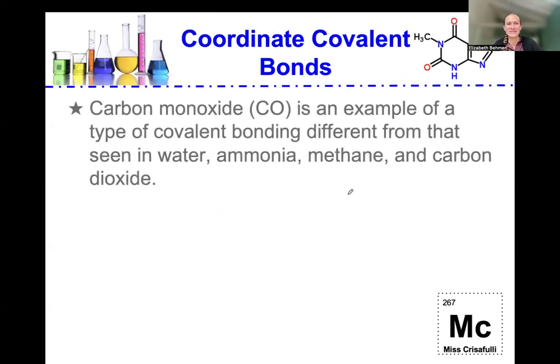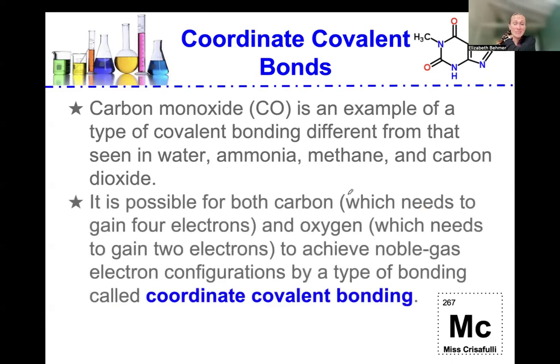Coordinate covalent bonds. Carbon monoxide is an example of a type of covalent bonding different from that seen in water, ammonia, methane, and carbon dioxide. It is possible for both carbon, which needs to gain 4 electrons, and oxygen, which needs to gain 2 electrons, to achieve noble gas electron configurations by a specific type of bonding called coordinate covalent bonding. And we'll talk about what that means.